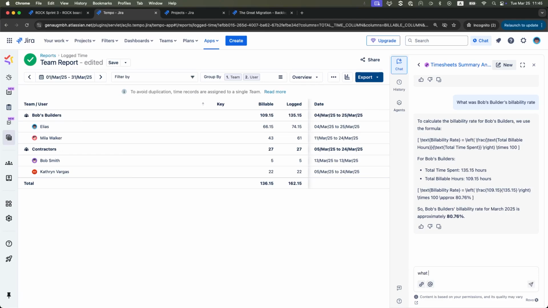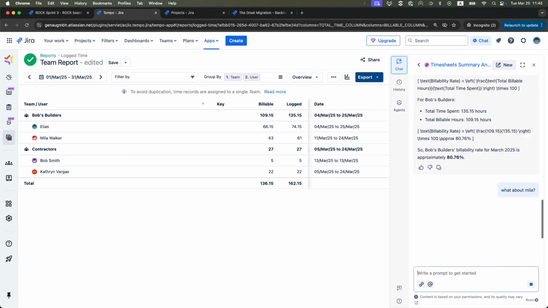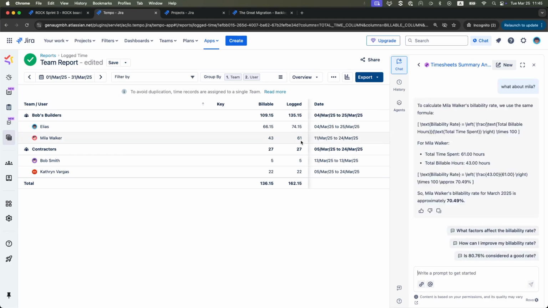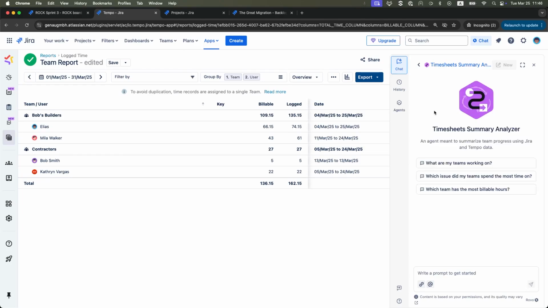So I'll ask, what about Mila? Perfect. So it's also giving me not just Tempo team billable utilization rates, but also user billable rates. Now let's go back and ask it other insights, not team related.